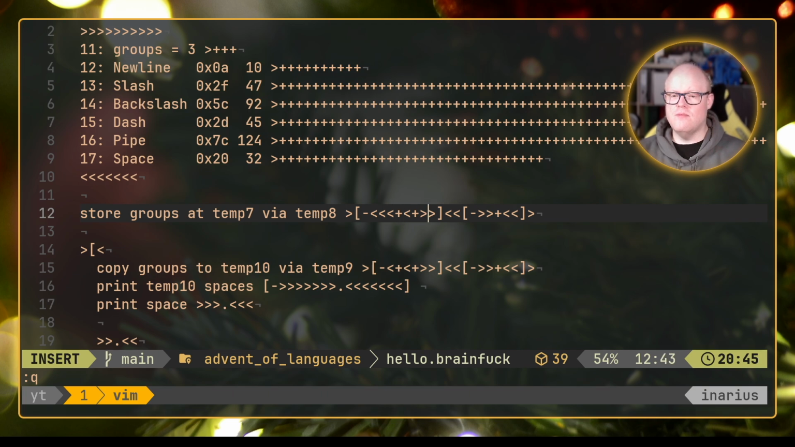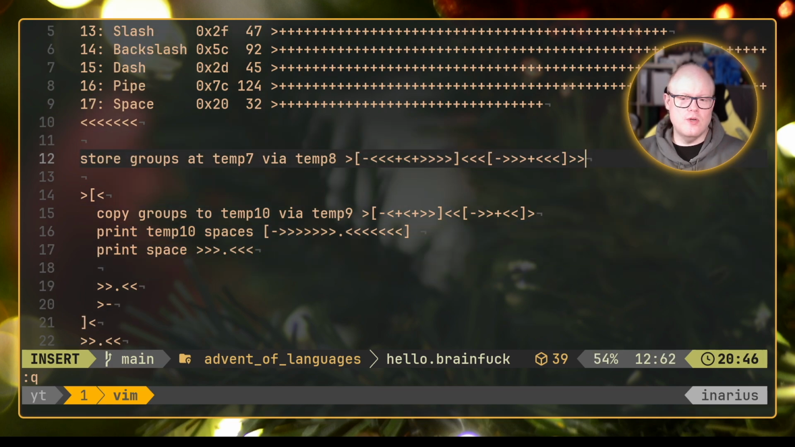We increment both of them, and then we go back to our 11 here to decrement that further. Then we go to our memory address 8 again, our temp 8 memory address, which means we need to go 3 down. Then we decrement that. We go back to our memory address 11, and then back to memory address 8. In the end, we are at memory address 8. To go back to the 10, we need to add 2 to our memory address. So now we have stored the groups at temp 7 via temp 8.